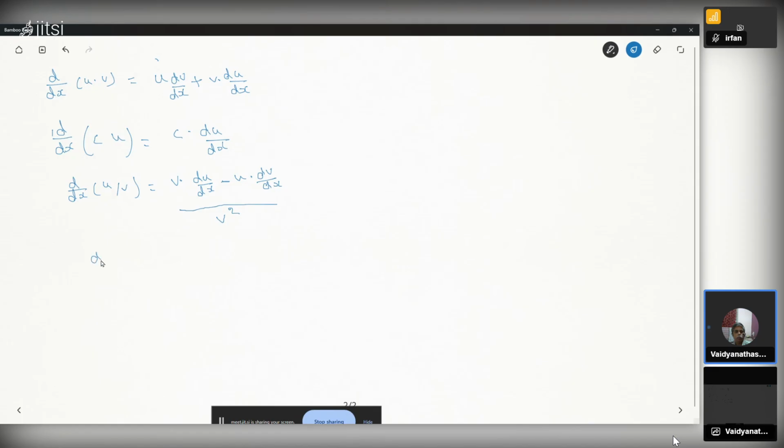d by dx of x raised to m, where x is the independent variable. m can be anything, 2, 3, etc. It is given by m times x power m minus 1. I'll give some examples. d by dx of x power 4. Here m equal to 4. So 4 times x power m minus 1 is x cubed.